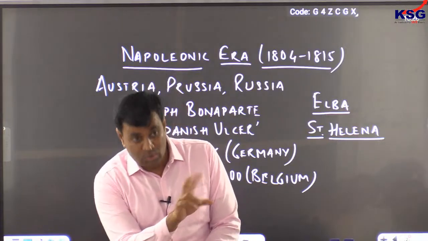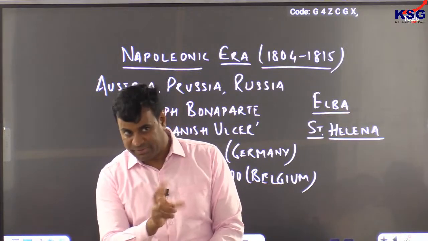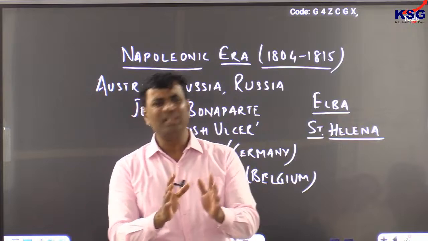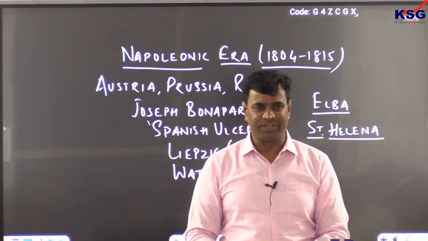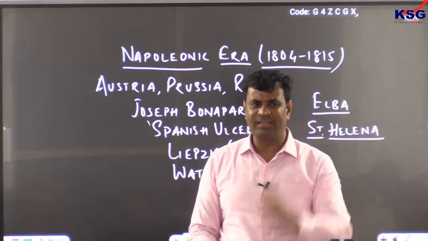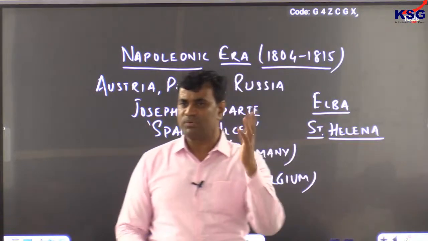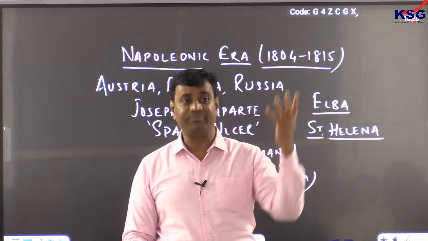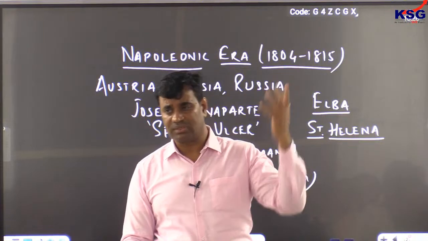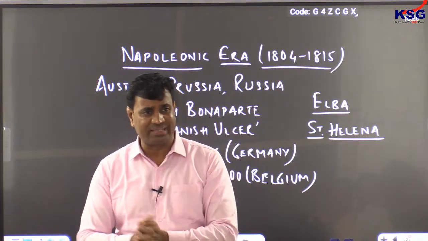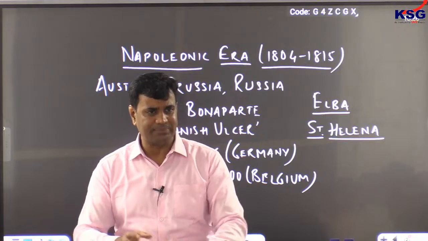There is a huge amount of difference between Napoleon and Hitler. There's one common thing: attack on Soviet Union. And Soviet Union had a very large territory. By that time, it was not Russia. Soviet Union means 15 Central Asian republics also. All these republics known together as Soviet Union or USSR.